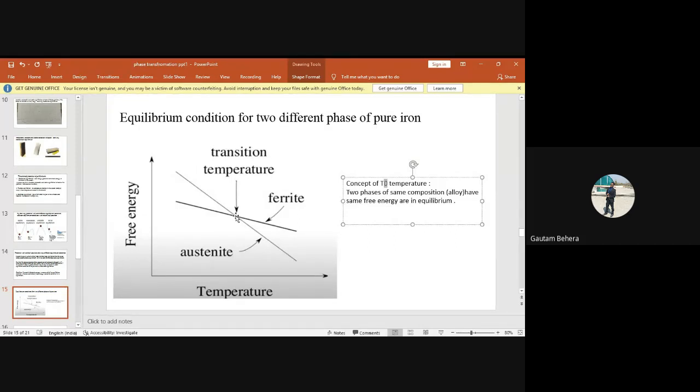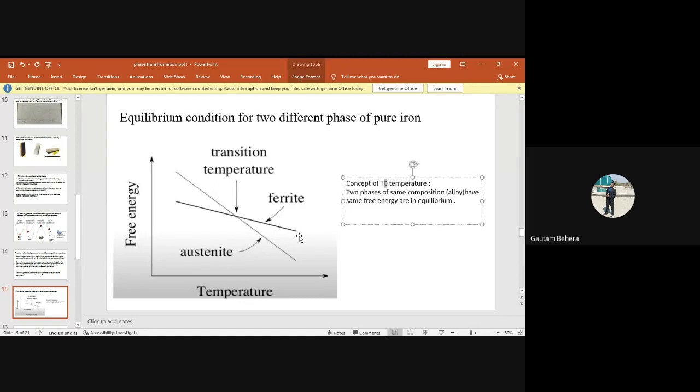So if two phases have the same free energy, what will happen? Will there be any phase transformation or no phase transformation? If two phases have the same free energy, no phase transformation will occur, because both phases have the same free energy.